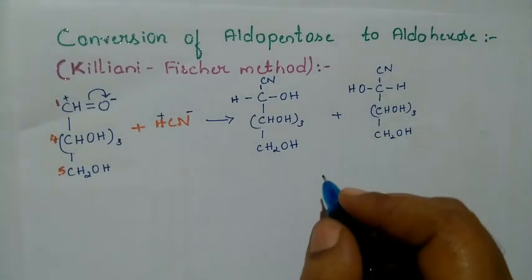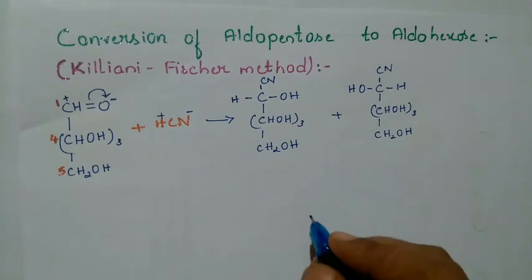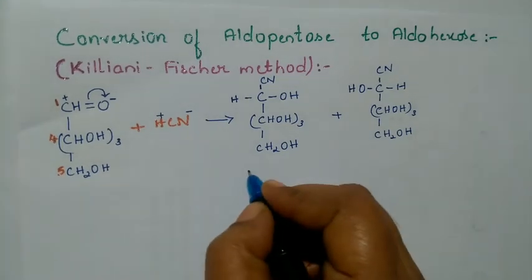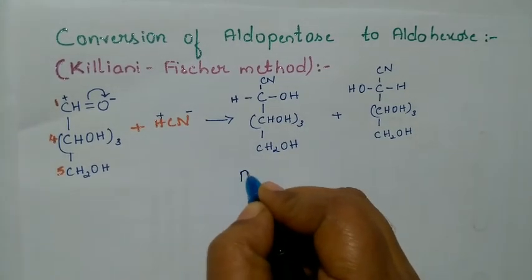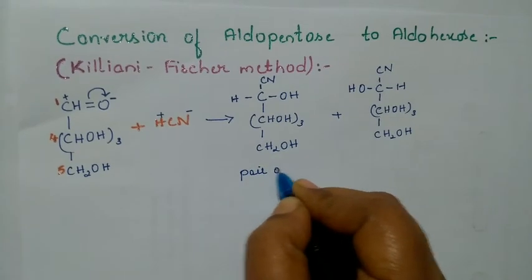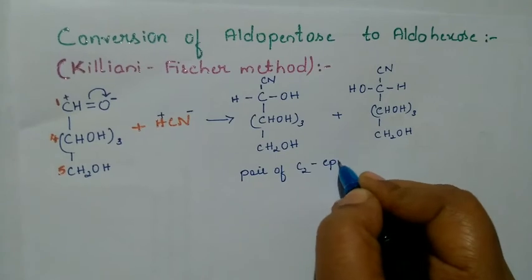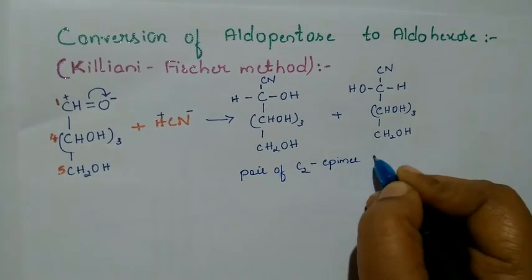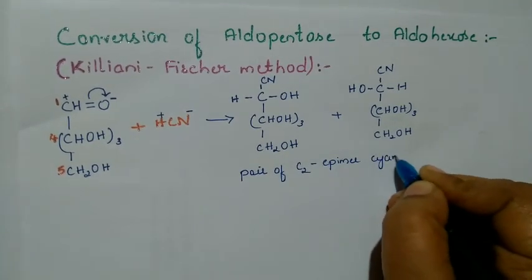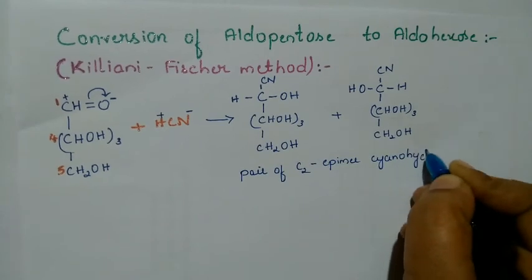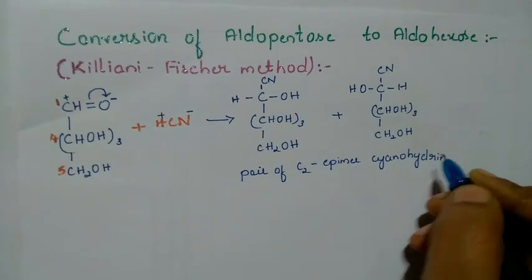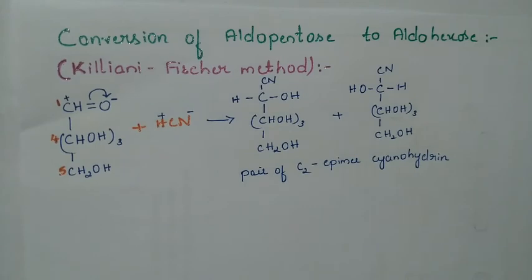What do we name this one? These are a pair of C2 epimer cyanohydrins. So we can write that as a pair of C2 epimers, and they are cyanohydrin compounds. I hope it is clear.